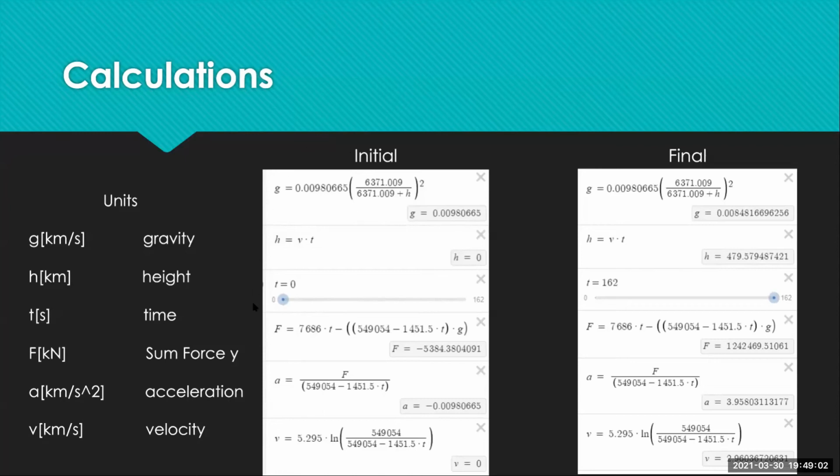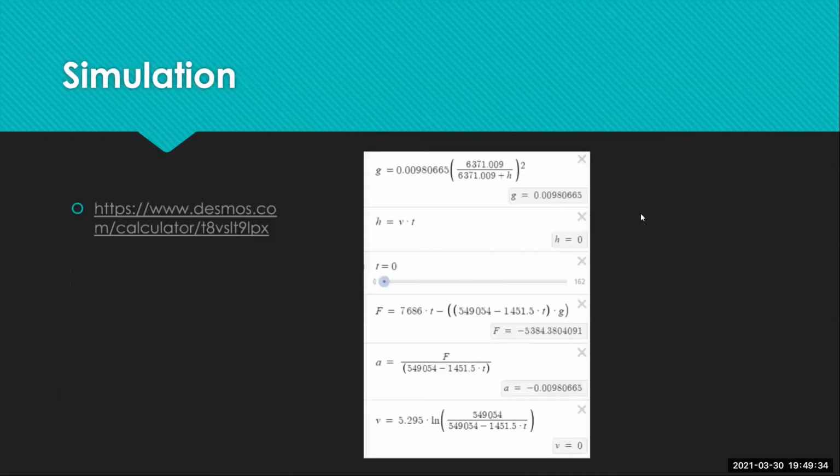And here we have it at its initial state. Obviously, you only have gravity and the weight of the rocket. And then in final, you have the change in gravity, because as you go further from the center of the Earth, gravity changes. So we had to take that into account. We have the height in kilometers, the time in seconds, and this is the force at the final time of 162 seconds. This is its acceleration and its velocity. And I actually have the simulation up, and I will demonstrate that at the end of the presentation.